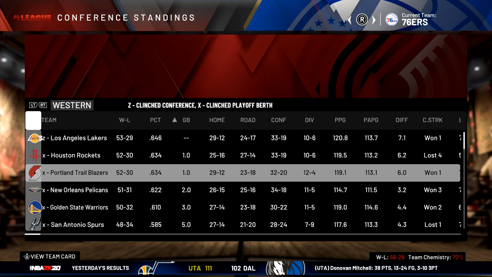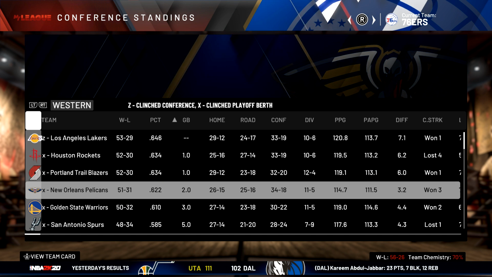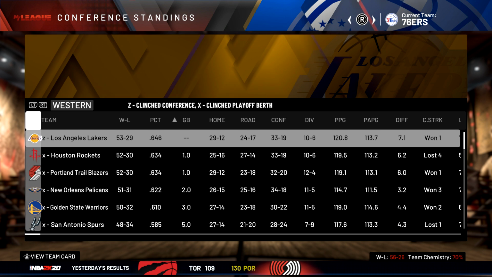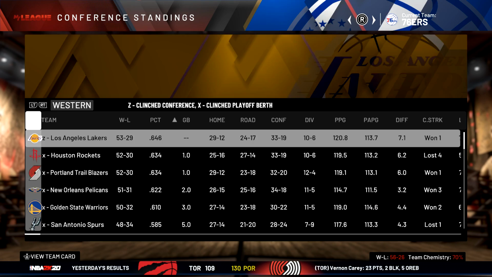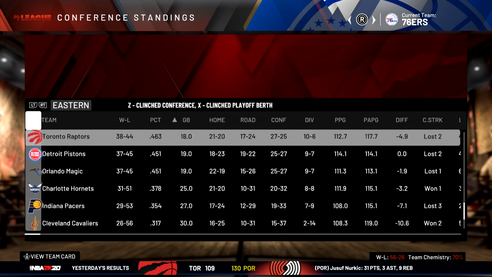Going over to the West, Bill Russell and the Trailblazers end up making playoffs. Wilt Chamberlain and the Pelicans. And then that is going to be all our players making playoffs. So a few players actually missing out on that. That might be why LeBron didn't end up getting Rookie of the Year, because his team did not make playoffs.